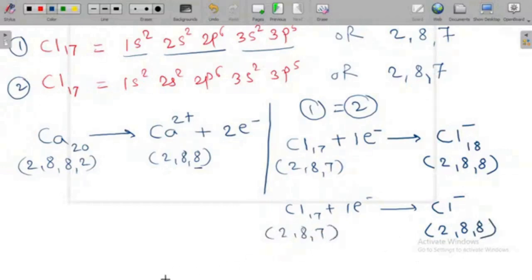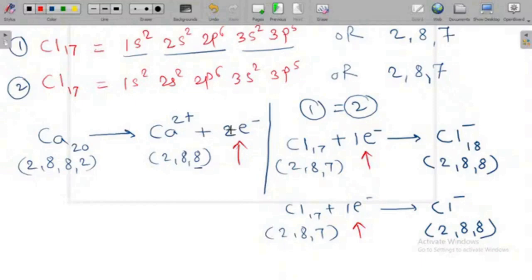If you see the picture here, two electrons are lost by the calcium. If I explain for this calcium chloride, one electron is abstracted by one chlorine and the other electron is abstracted by the other chlorine. That's why these two electrons are lost and gained by calcium and two chlorine atoms.